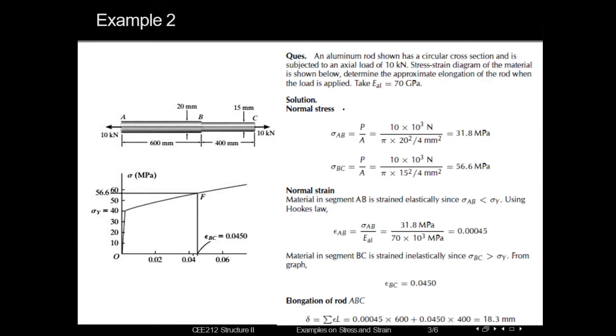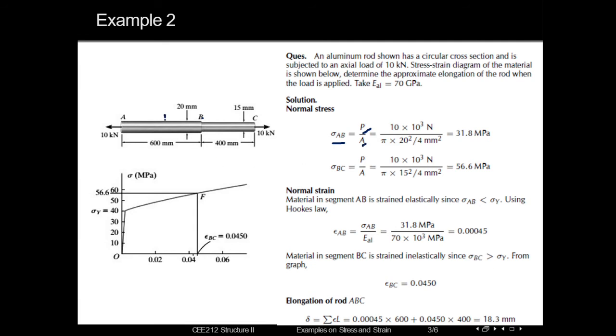Firstly, we can see there are two types of cross section. That means one is of 15 millimeter and one is of 20 millimeter. So we need to calculate the stresses along these two cross sections separately. Starting with segment AB, the stress in AB will be the load divided by the cross-sectional area of AB.